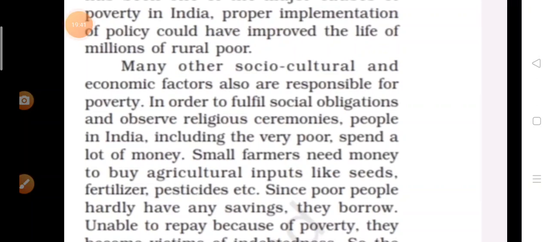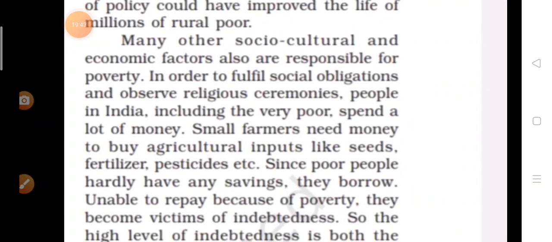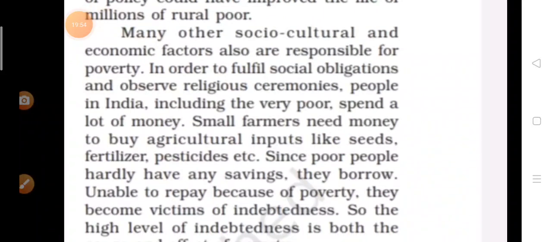For example, in order to fulfill social obligations and observe religious ceremonies, people in India, including the very poor, spend a lot of money. In some ceremonies they have to pay so much, including the poor person also.